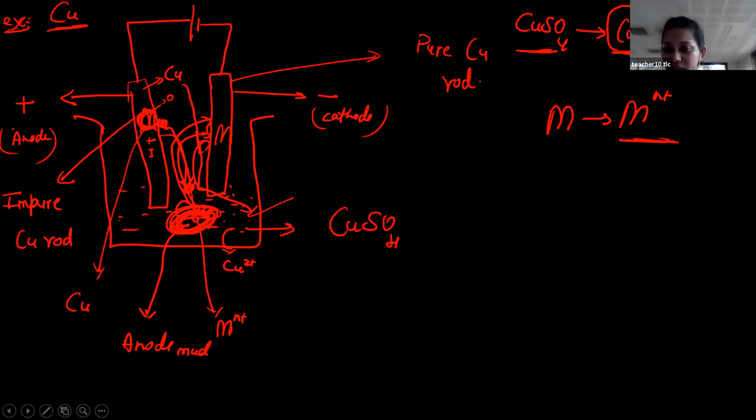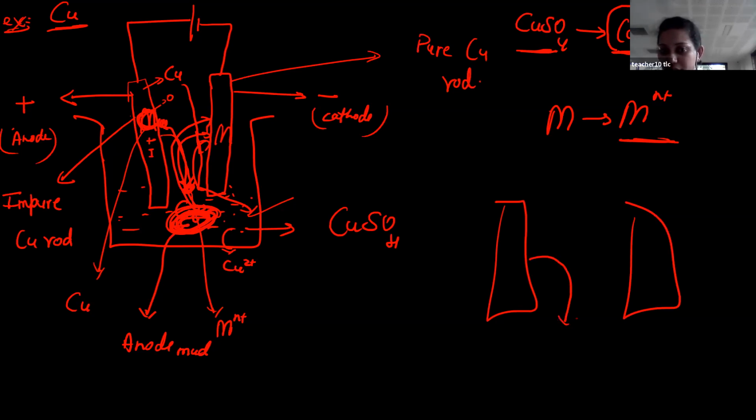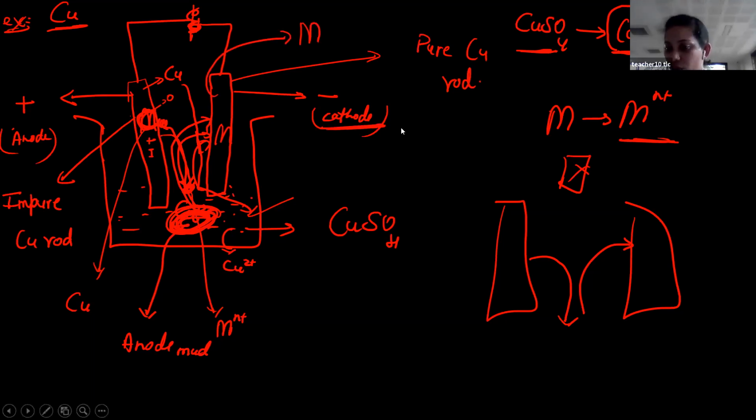So the process is like this. Two rods are there. Something will fall to the electrolyte. Then from here, this will deposit here. You stop this external connection. So you remove this connection. So at that time, what happens? You can get a pure metal in this cathode. Already that cathode contains pure metal only.